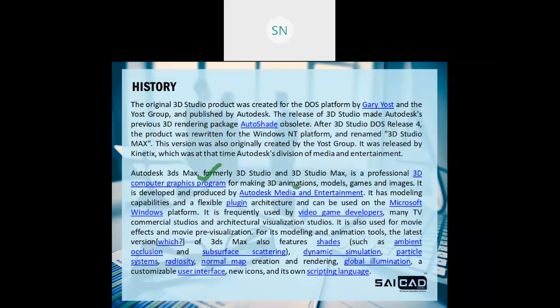Then this software was developed for media and entertainment purposes, meaning character animation and cartoon movies. I hope you all know Tom and Jerry. That type of character animation and cartoon movies you can create with this software, 3ds Max, 3D Studio Max. Also some animation shots are edited in this software. The Avatar movie is there, and so many graphics were added with the help of this software.